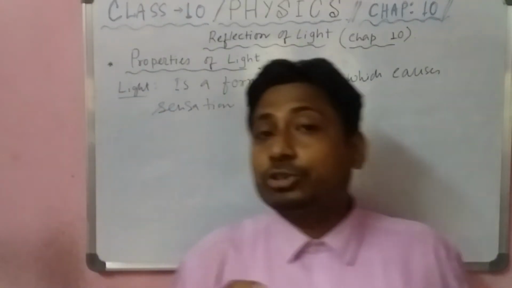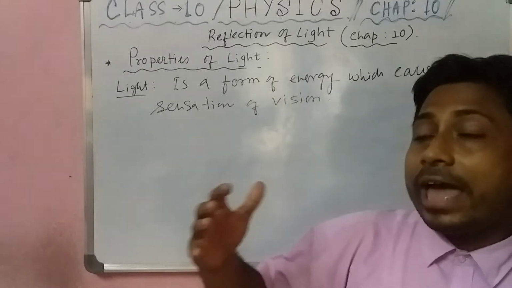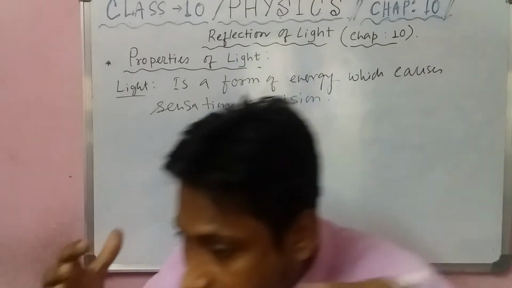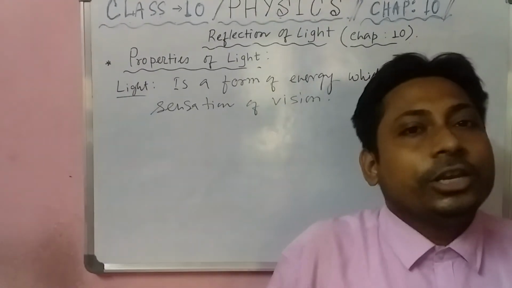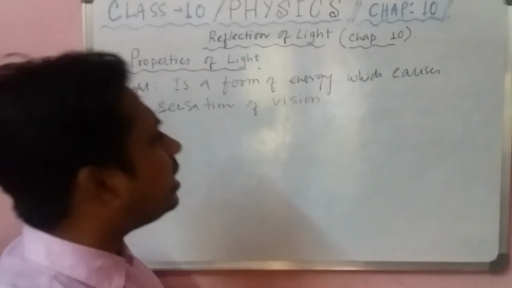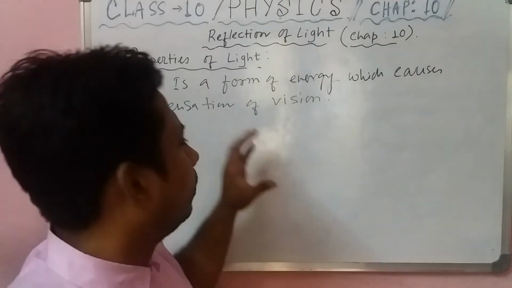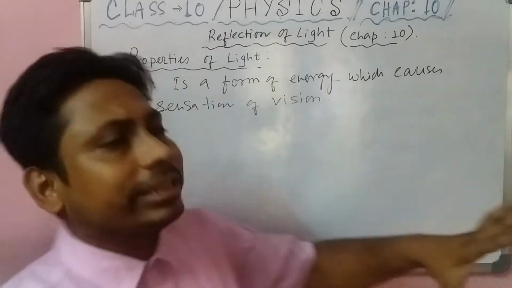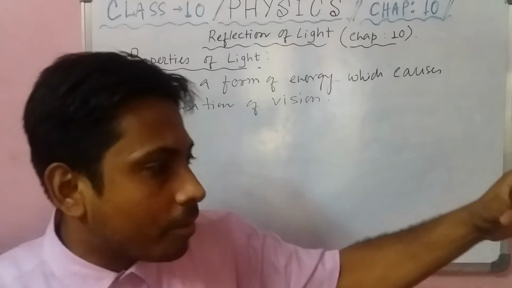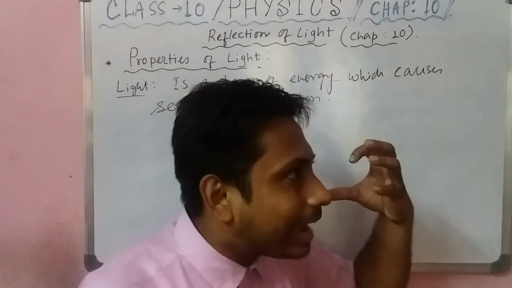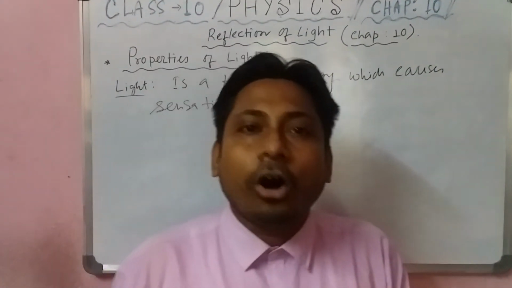So student, I am trying to say that if an object is transparent, so that no reflection occurs, in that case you are obviously unable to see the object. Am I right, student? To see the object, the light must reflect from that object and come to our eyes. That's why we can see the object.